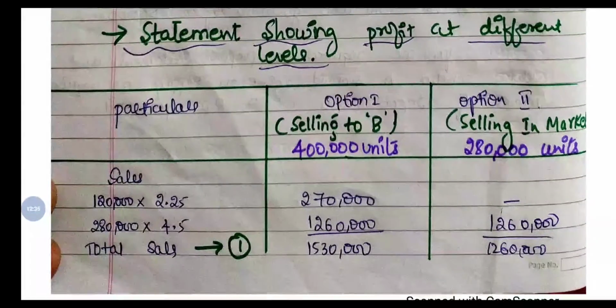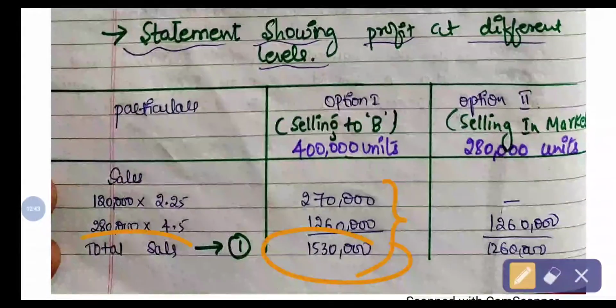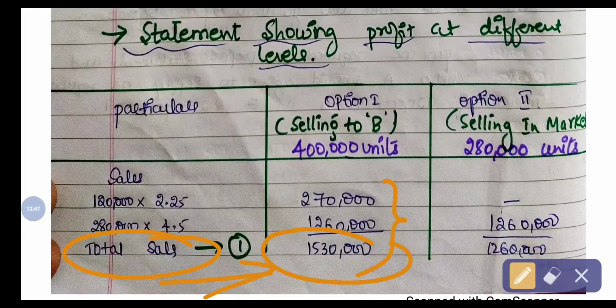So multiply, it is 12,60,000. So total sales in option 1 is 15,30,000. So 15,30,000 will be sold to them. So now let's look at option second.